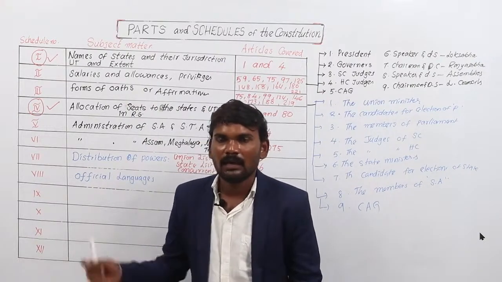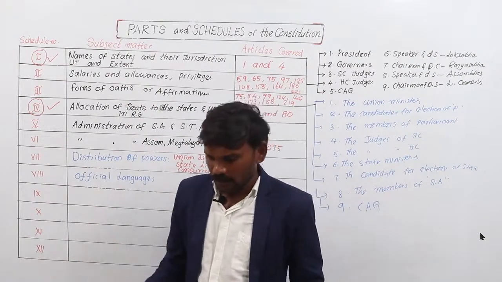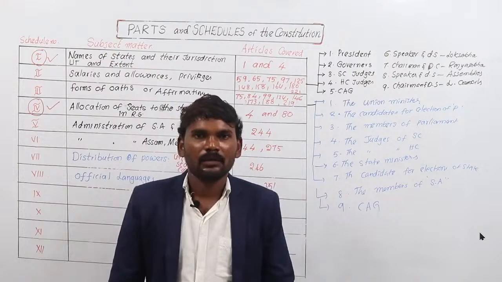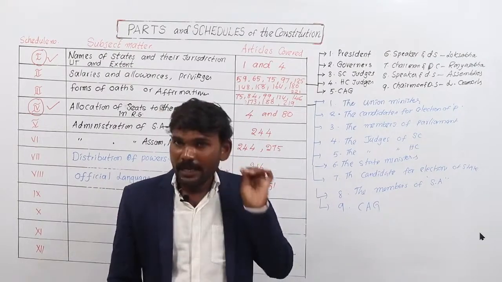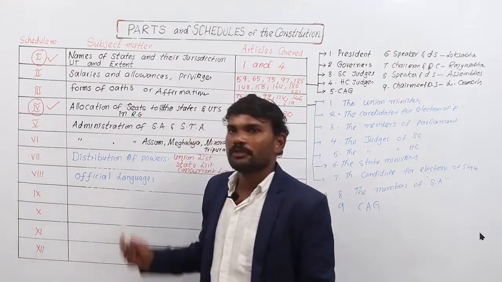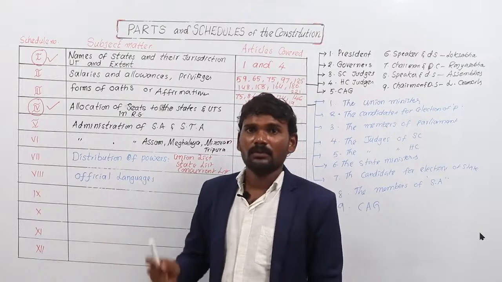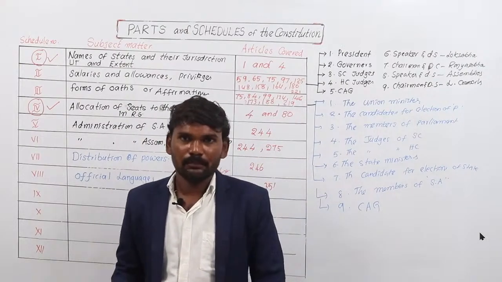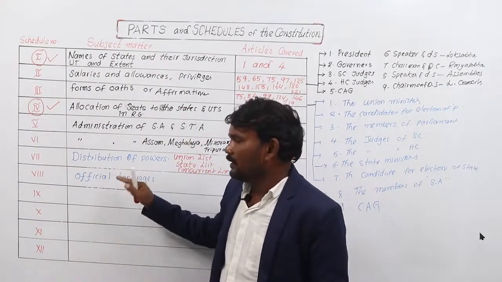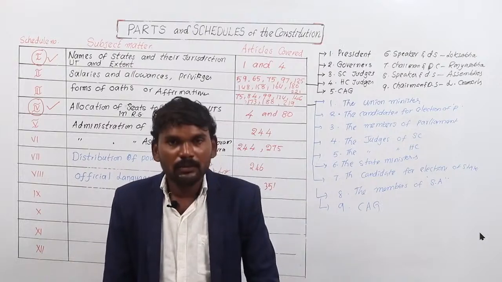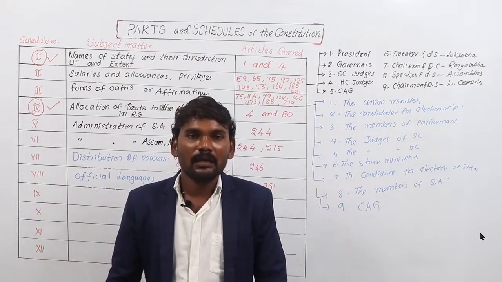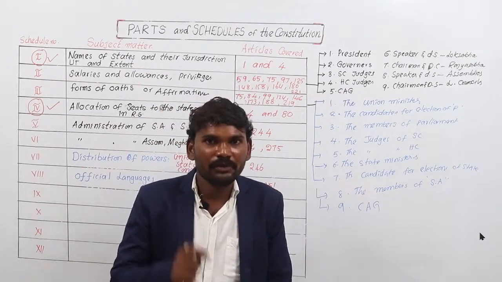Official language means the languages which are listed under the 8th schedule. Later 8 more languages were added, so right now there are 22 languages listed in the 8th schedule.